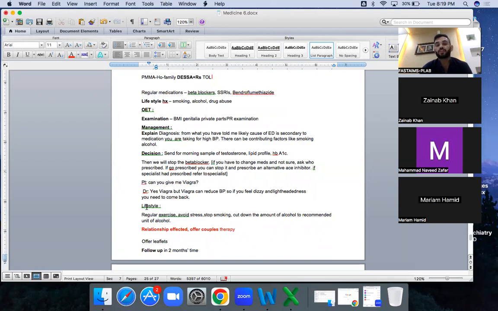And offer lifestyle modification, regular exercise, stress management, reduce alcohol consumption. In this scenario, this is quite important. Never forget this, because these are all contributing factors. Okay. And relationship, offer relationship therapy as well, because if they say my relationship is getting worse because of this, offer relationship therapy.